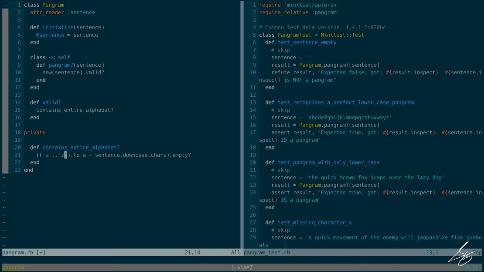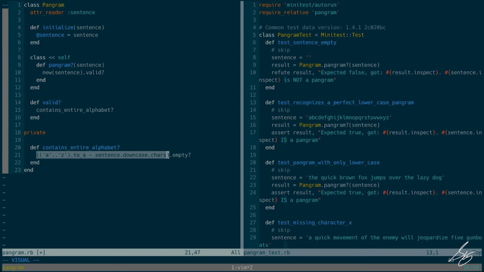So again, working top down, I'm going to look over here and see that the last question is, is the result of everything inside these parentheses empty? All right, so what is the result here again? Well, this is our array math, where I take the alphabet and I subtract the letters in my sentence from it, and I want to know if that is empty.